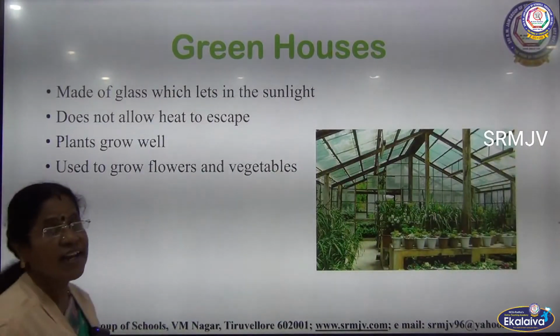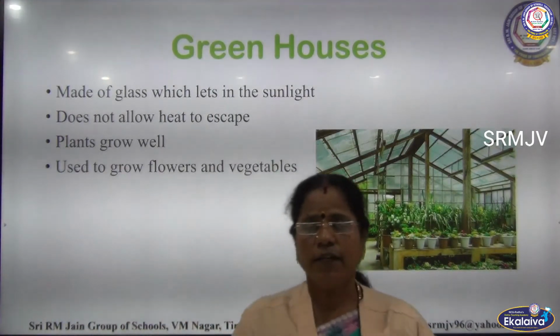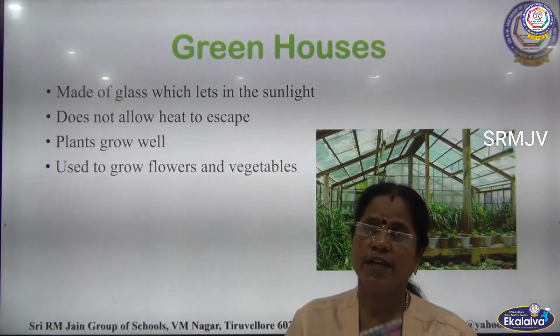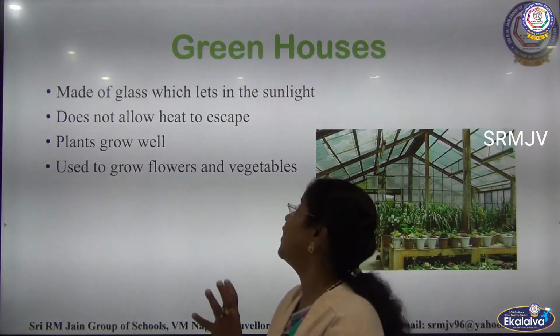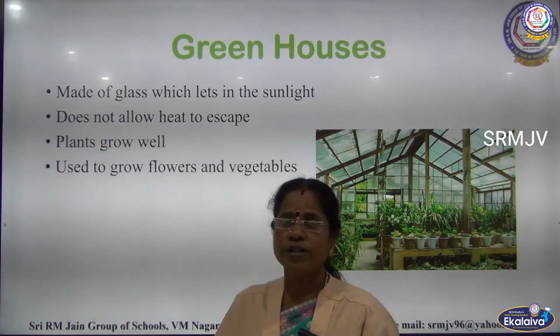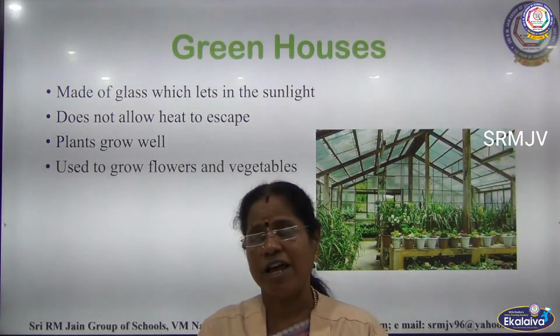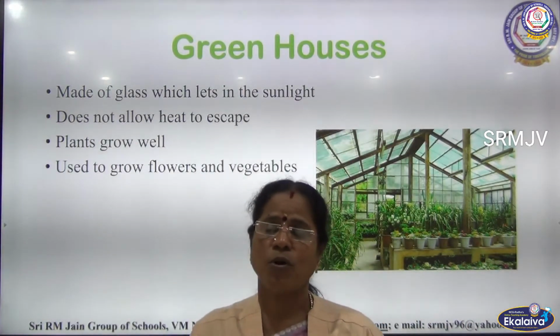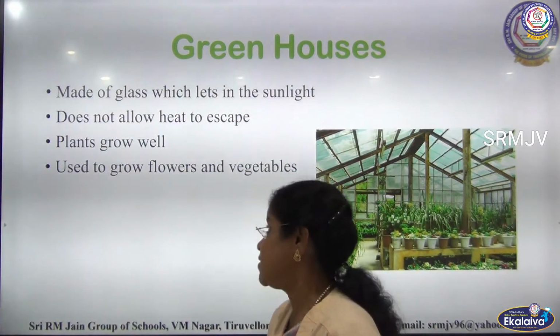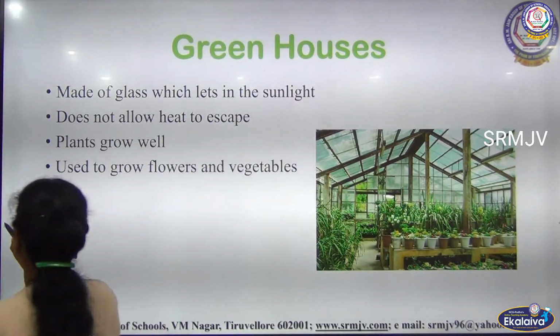Next we can see greenhouses. The term greenhouse effect is taken from the word greenhouses. What is a greenhouse? It is a house made of glass. All the sides, roof and the bottom are made of glass, which lets the sunlight inside.